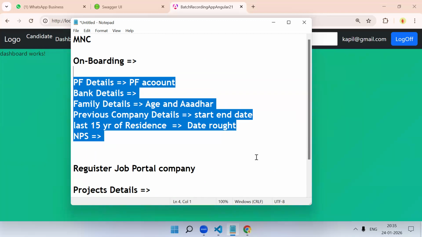Tell me if you are okay, we can select this project. Otherwise, we can use an existing one and do that. But again, first you should complete the first project, then only we can start this. And since we have started on .NET now, this will be our first project in .NET.